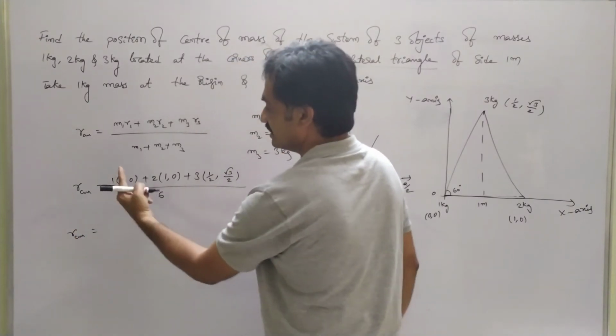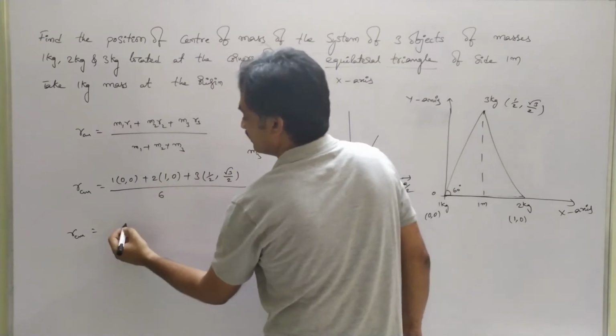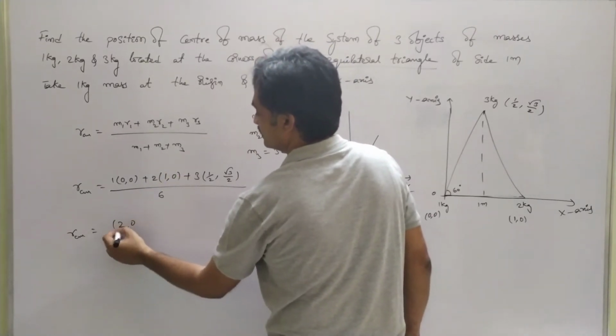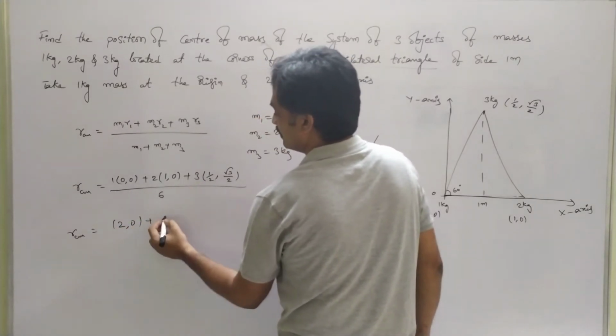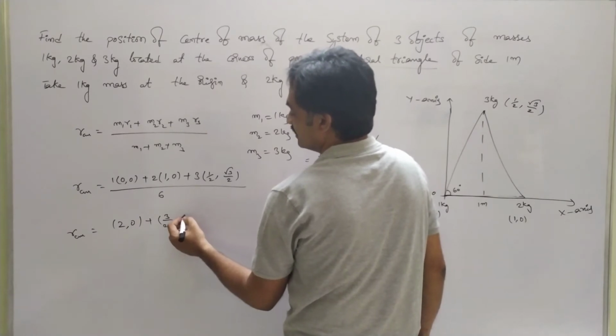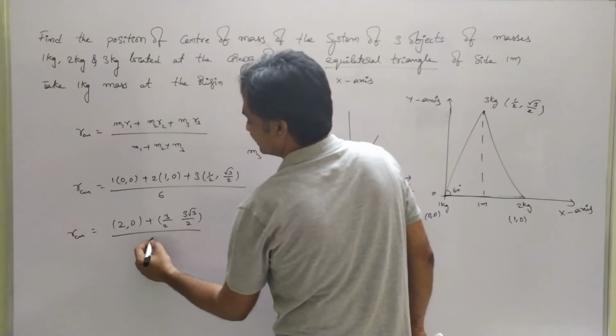Observe that 1 into 0 is 0, 1 into 0 is 0, whereas 2 into 1 is 2 and 2 into 0 is 0, so (2, 0) plus (3/2, 3√3/2), all divided by 6.